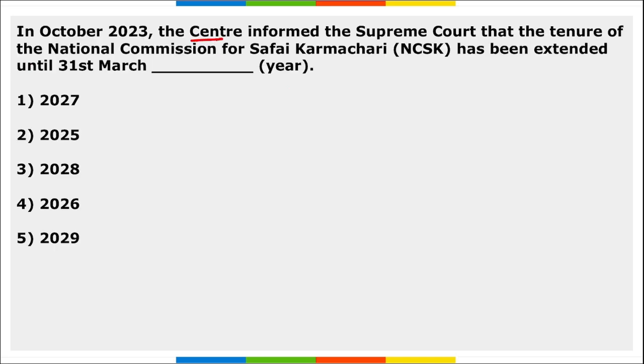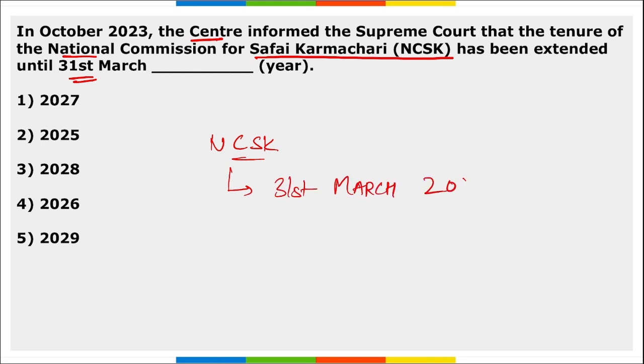Next, the Centre informed the Supreme Court that the tenure of the National Commission for Safai Karamcharis has been extended until 31st of March of which year? Remember, it has been extended till 31st of March till the year 2025. So the right option is option 2.